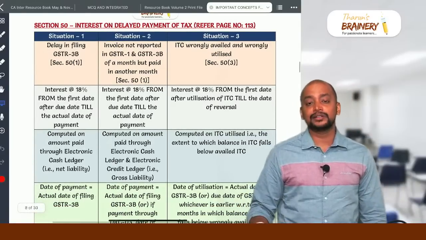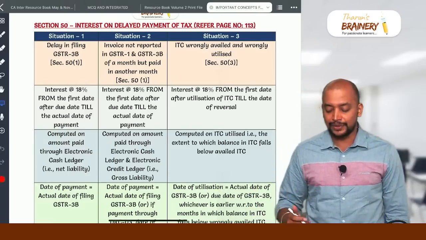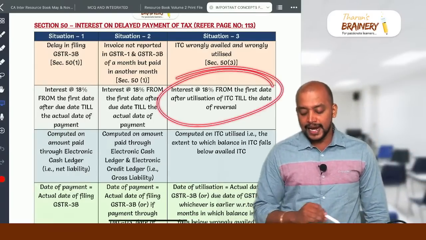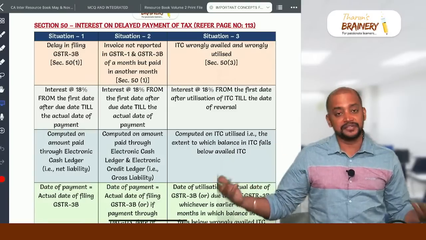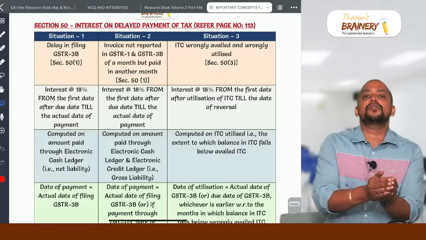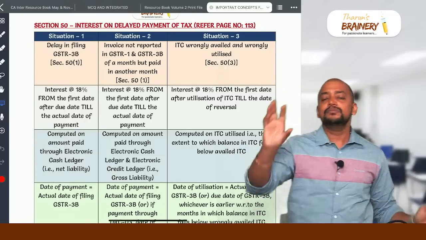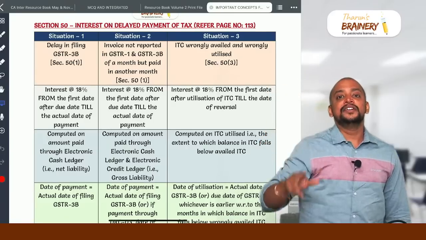Then situation 3, ITC wrongly availed and utilized. In case when ITC is wrongly availed and utilized, interest will be computed at the rate of 18% from the first date after utilization till the date of reversal. What is considered as the date of utilization? Date of utilization means, suppose you have wrongly availed ITC of 1 lakh, the month in which the balance in ITC falls below 1 lakh, to that extent we have utilized the ITC.